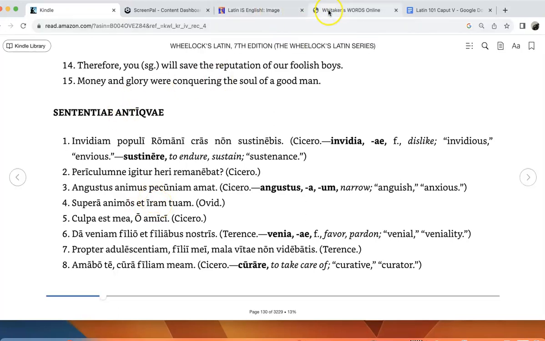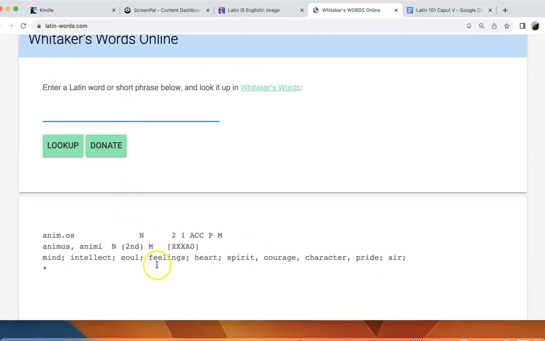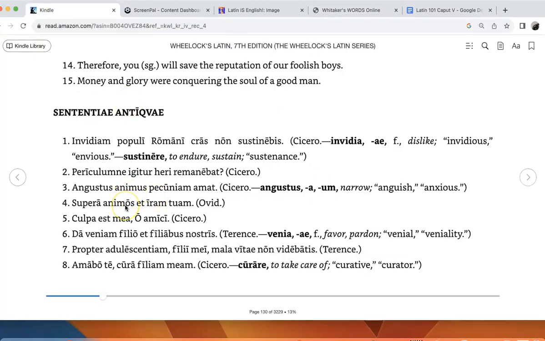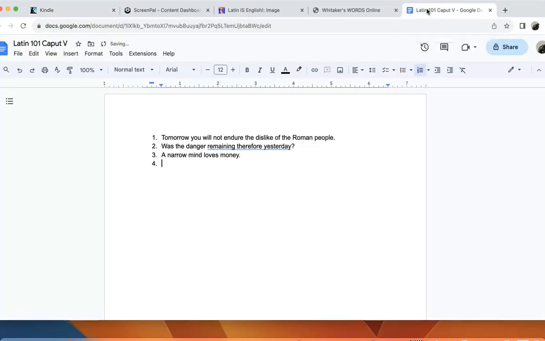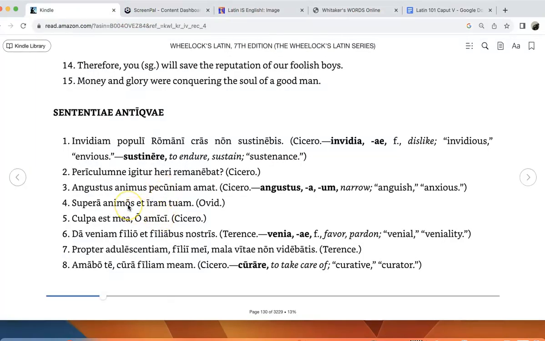Now, animus can also have many different meanings. Could be mind, intellect, soul, feelings, heart, spirit, courage, pride. So maybe pride might make more sense in this context. Again, without looking at the original context, it's kind of hard to say, but I think I'm going to go with that one just based on the context. So overcome your pride and anger. So again, in the context of living a life of true love, it needs to get beyond selfishness in some sense.